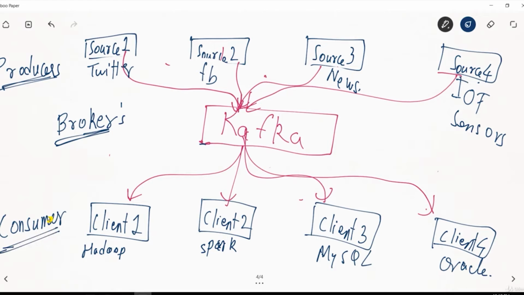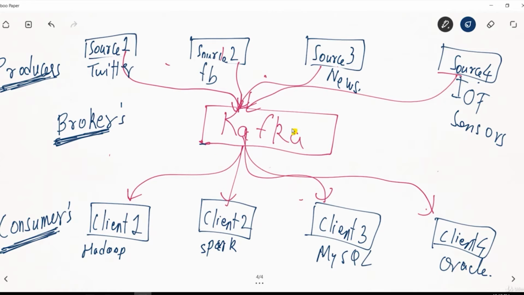So just pay attention to these terminologies. My source will be called a producer, this will be called a broker, and this will be called a consumer. The data will flow through Kafka, and from Kafka, the data will come to the client.